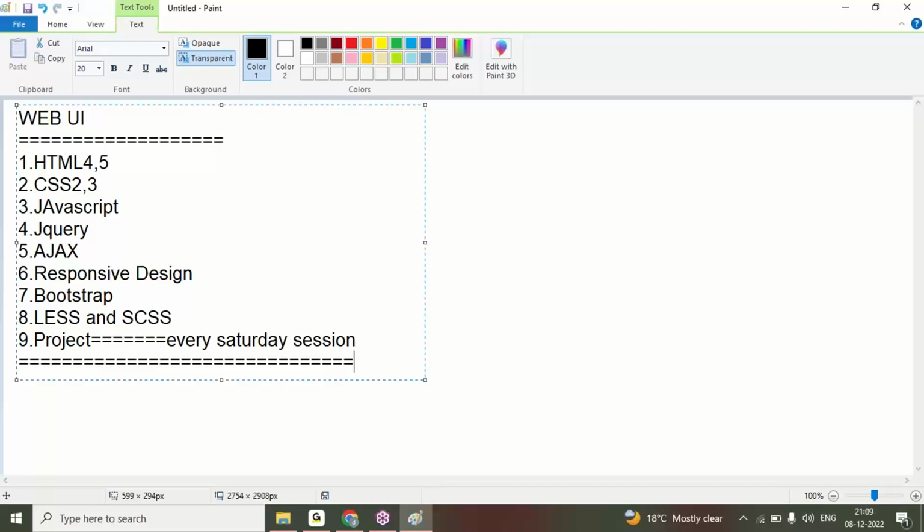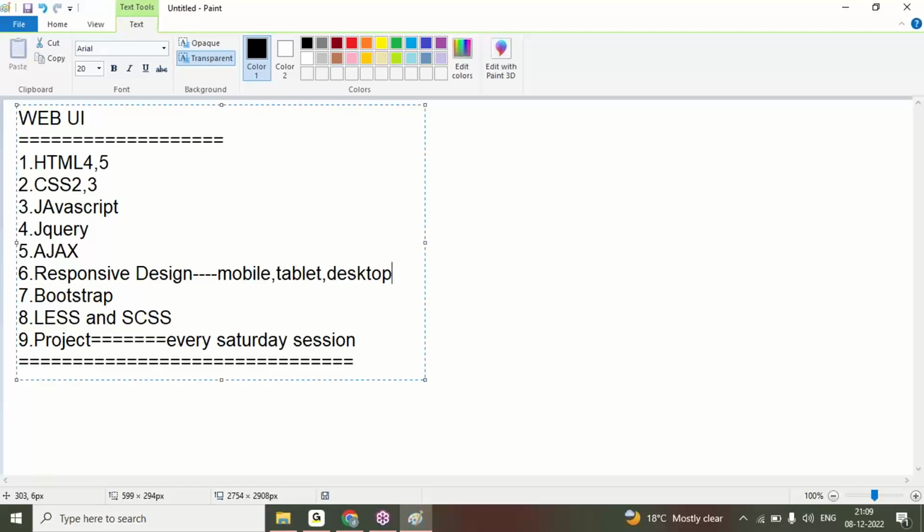Ma'am, what is responsive design? Responsive design means how you can show your output on mobile, tablet and desktop, in all different resolutions. That we'll learn in responsive design.